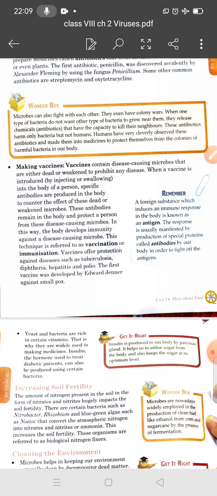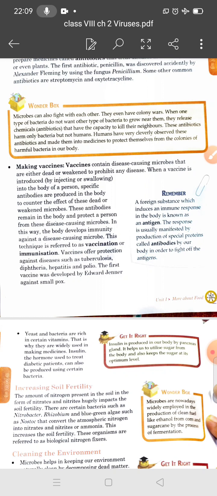So, when a vaccine is introduced by injecting or swallowing into the body of a person, specific antibodies are produced in the body to counter the effect of these dead or weakened microbes. These antibodies remain in the body and protect a person from these disease causing microbes. In this way, the body develops immunity against disease causing microbes. So, this technique is referred to as vaccination or immunization.